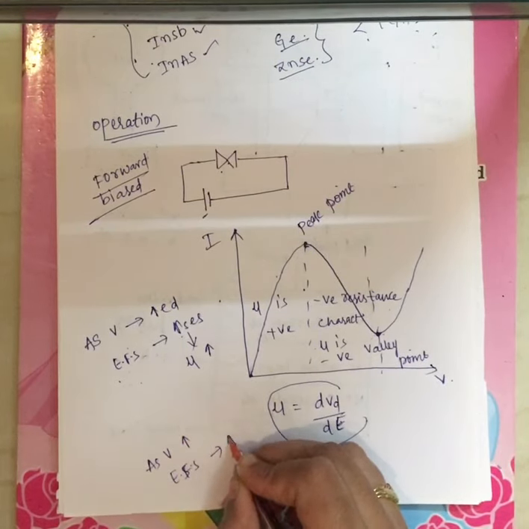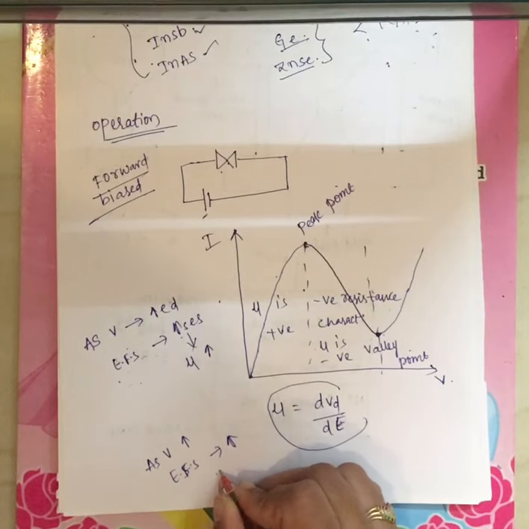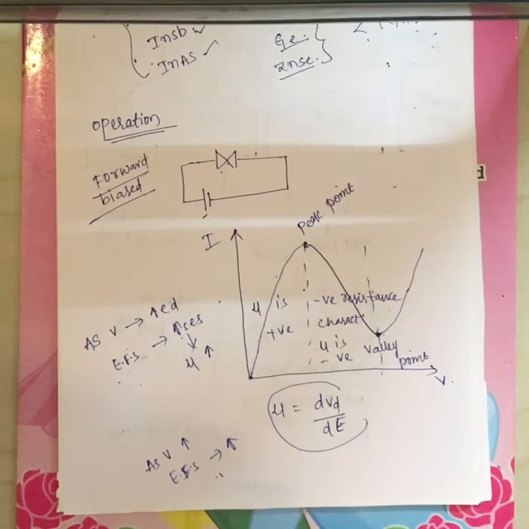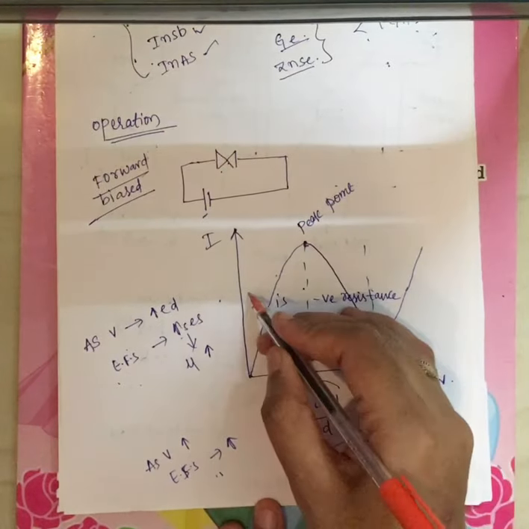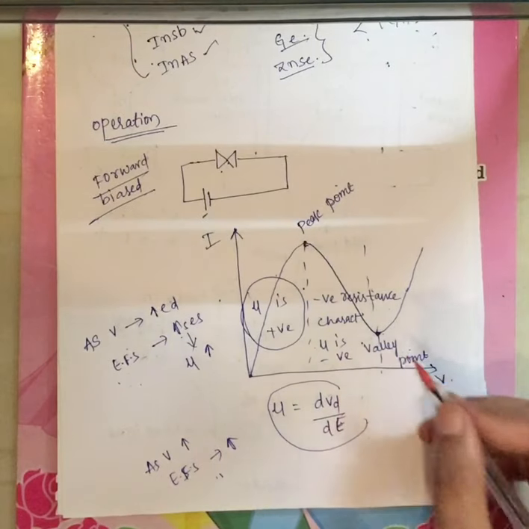As velocity increases, electric field strength increases, which implies the mobility of the electrons drifting from cathode to anode, indicating current is positive. That's why mobility is positive here, and here you will get mobility negative.